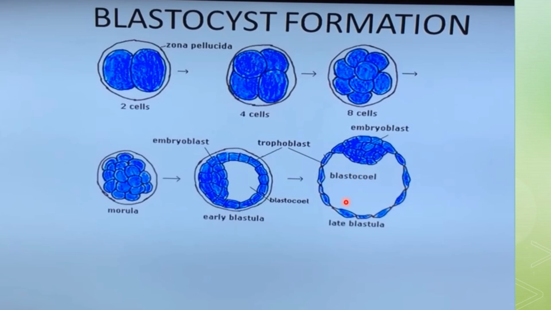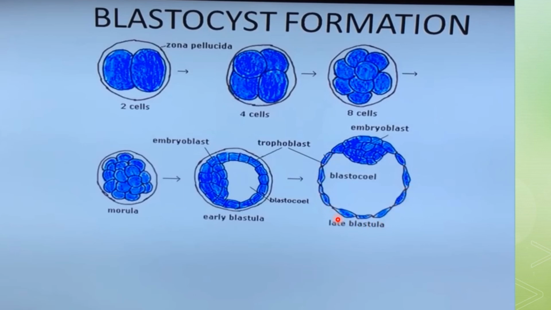At the later stage of the blastula, you will see this blastocele is much bigger, and the outer cells will be termed the trophoblast. The embryoblast is attached to one pole of the blastocyst, and this pole will be termed the embryonic pole. This is the trophoblast, which will later provide nourishment for the developing embryo.